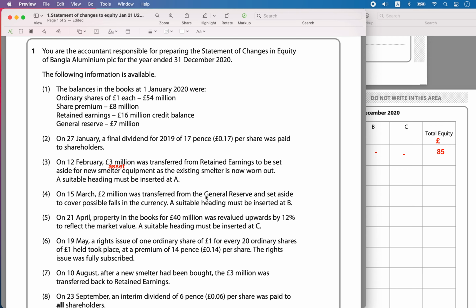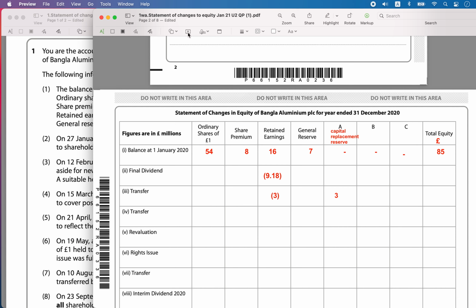Then on March 15th, 2 million pounds was transferred from the general reserve and set aside to cover possible falls in the currency. A suitable heading must be inserted at B. So what is this type of reserve? I'm creating one more reserve. I'm transferring it from the general reserve. So you go to the general reserve and I will have to reduce 2 million pounds from it. Now I have to create one more reserve at B. What is this type of reserve called?